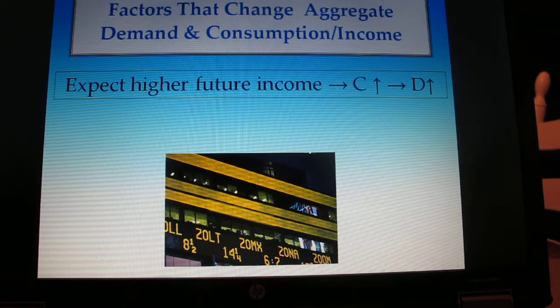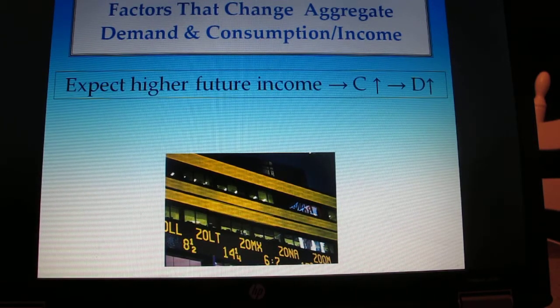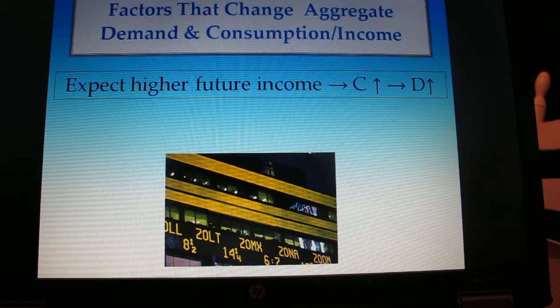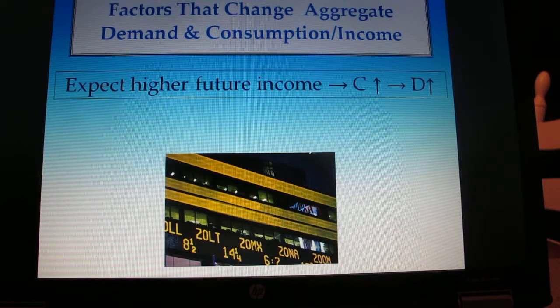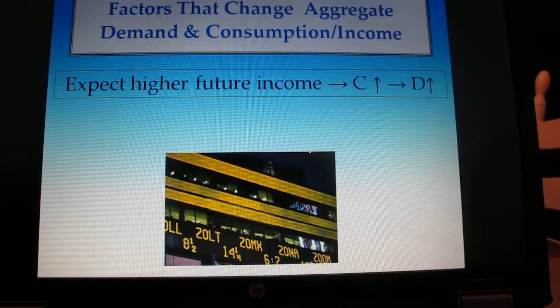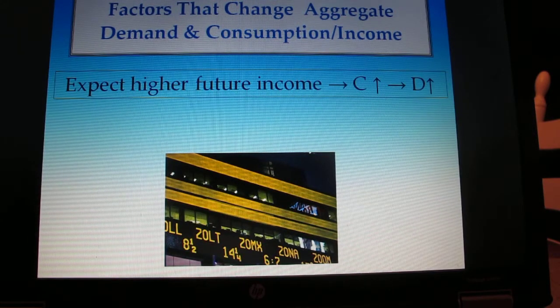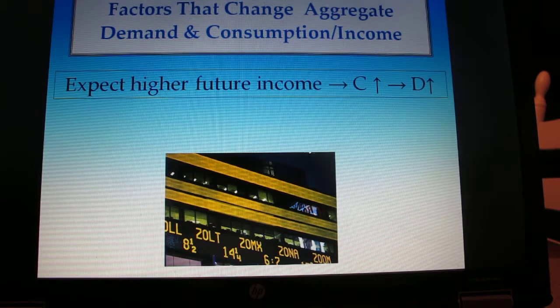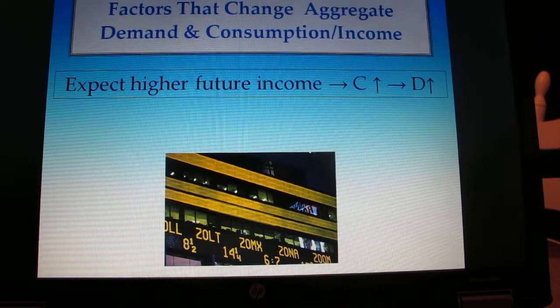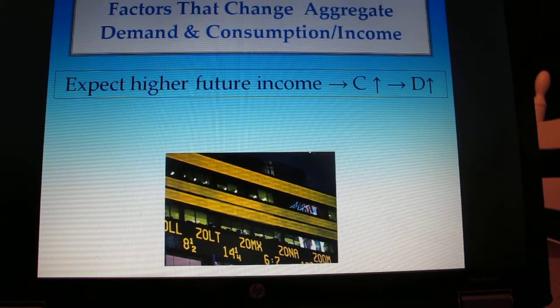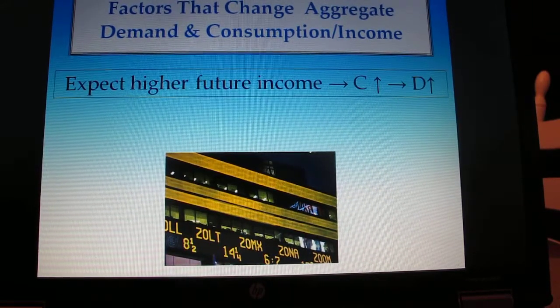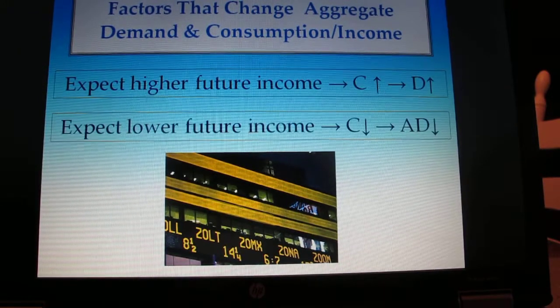So we were talking about things that can affect aggregate demand, and we mentioned that consumption is obviously one thing that could affect aggregate demand. We already talked about expectation of future prices. Now we were saying that expectations of future income could increase consumption. Just think of it this way. Somebody who's not quite a doctor yet may buy a more expensive house based on the fact that they believe once they graduate from medical school, they'll become a doctor, and therefore consumption goes up. So if you think future income is going to increase, it could increase consumption now and therefore increase aggregate demand. The opposite can hold true as well.